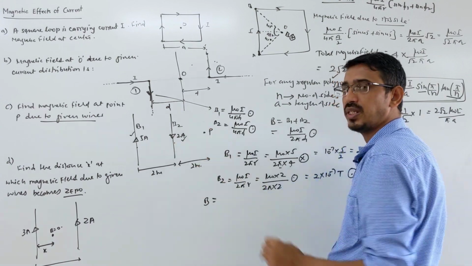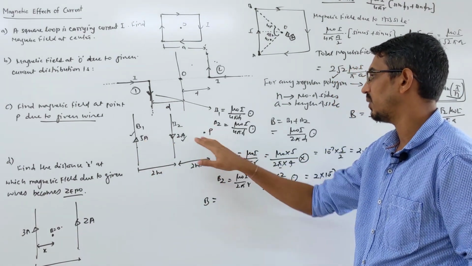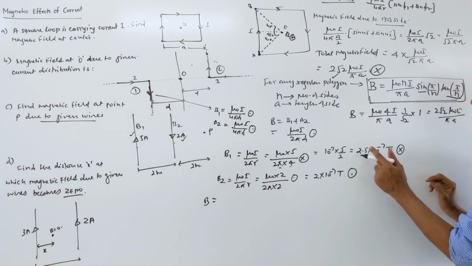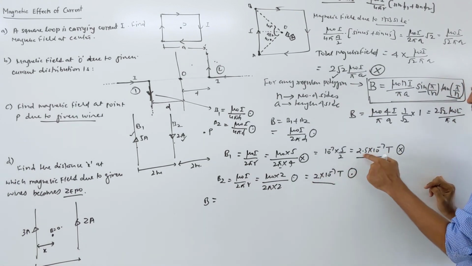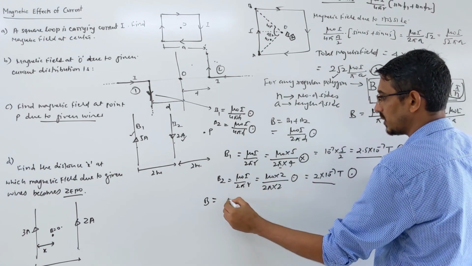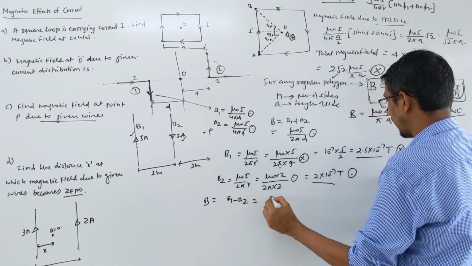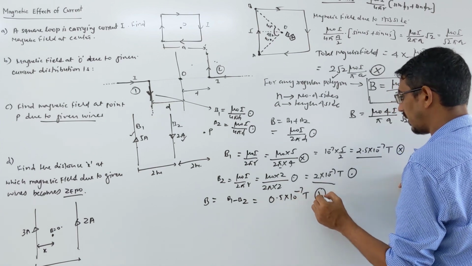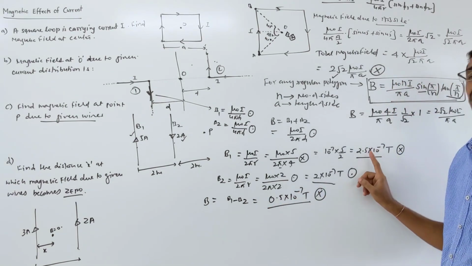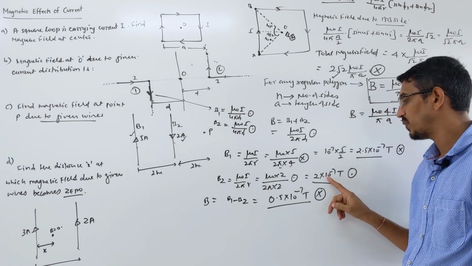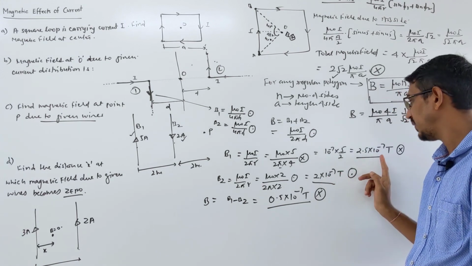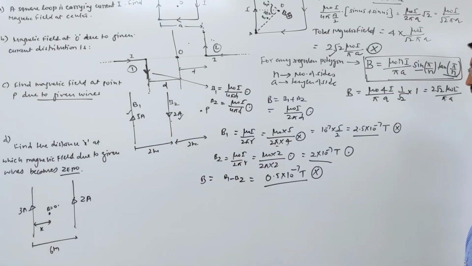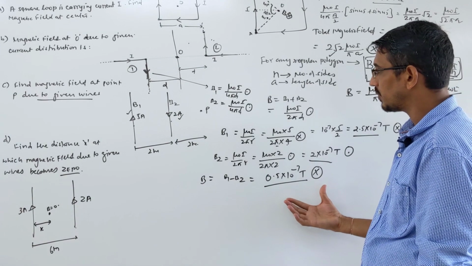So what is the net field? The two fields are in opposite directions. One field due to this wire is inward, due to that one is outward. So you have to subtract them. Which field is bigger? Inward field is bigger. We got 2.5. So you subtract them. You obviously say B1 minus B2. You get 0.5 into 10 power minus 7 Tesla, and the net field will be what? Cross. Inward field is bigger. Outward field is 2 into 10 power minus 7. Inward field is 2.5. Correct? Okay. Let's move on. So this is your net field.